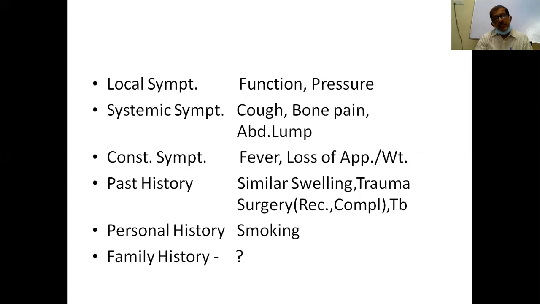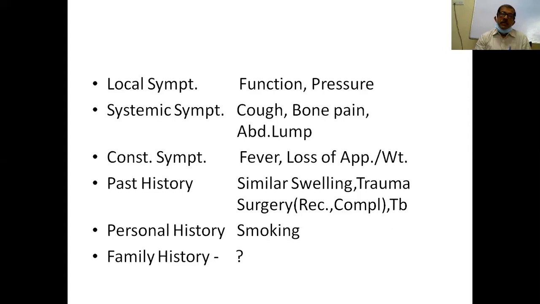Similarly, the structures around the swelling will also have some change in the function, particularly suppose a swelling is on the knee joint, it may hamper the patient's knee joint movement. Similarly, suppose a swelling is there in the inguinal region and it is pressing on the femoral vein, the distal limb will be edematous. So, these symptoms, depending upon the site of the swelling, you have to ask.